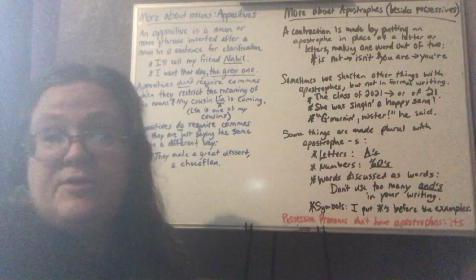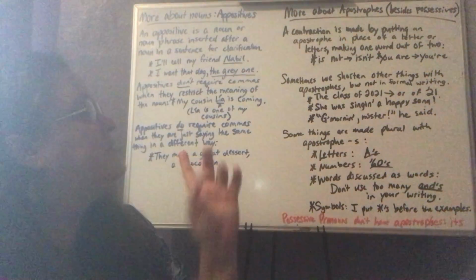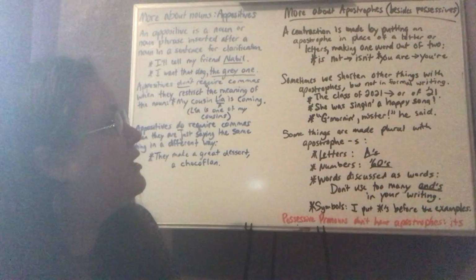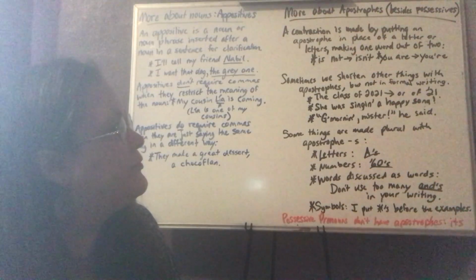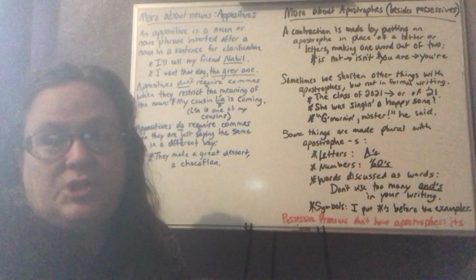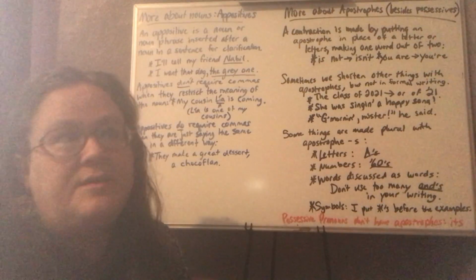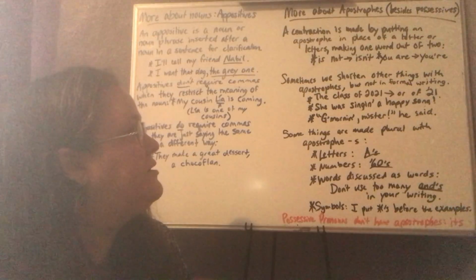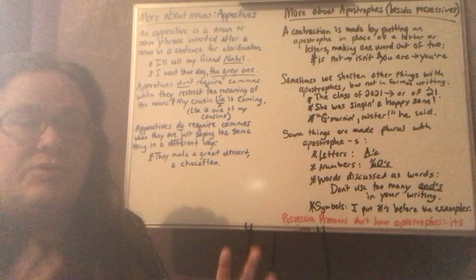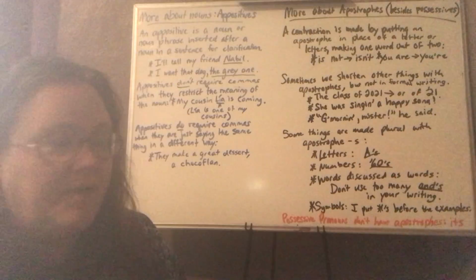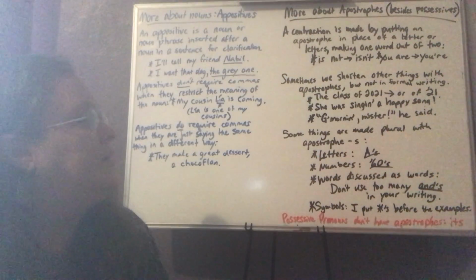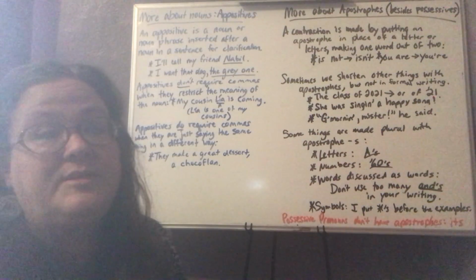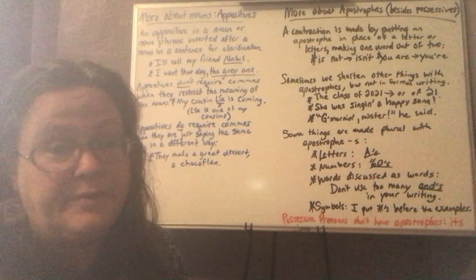A contraction is another thing we can do with apostrophes. A contraction is made by putting an apostrophe in place of a letter or letters, making one word out of two. In both of these cases, it's just one letter, but there are cases where there's more than one letter you're putting an apostrophe for. Is not becomes isn't. So we have two words, is not, jam them together, take out the O, and it's isn't. Okay. You are, two words, jam them together, take out the A, put the apostrophe in its place, and now it's a contraction, you're.